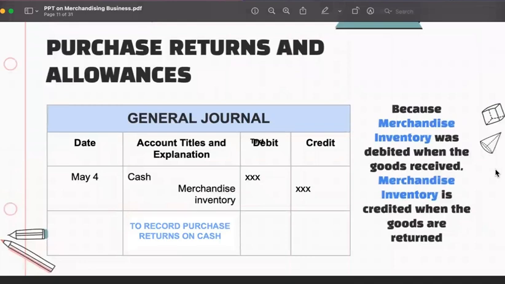And on the other hand, when it is a purchase return of a purchase made in cash, we simply debit the cash, kasi we receive it back from the supplier, and we credit that inventory. Simple as that.